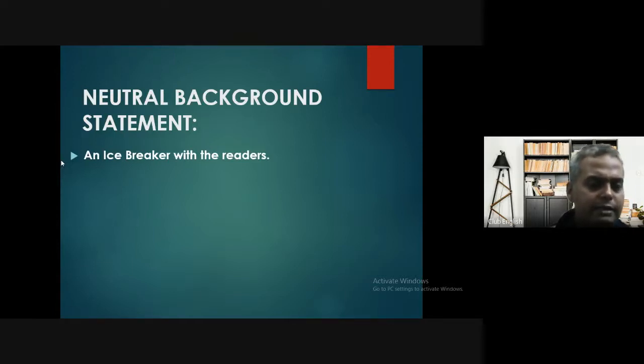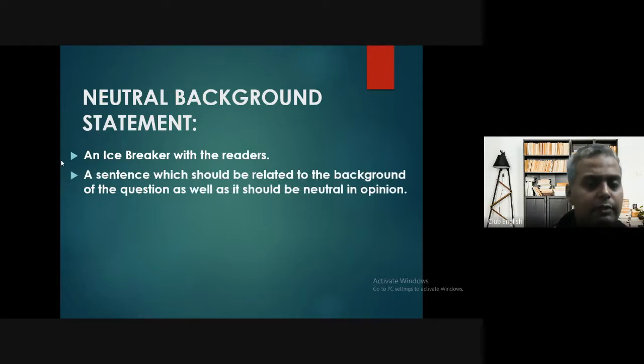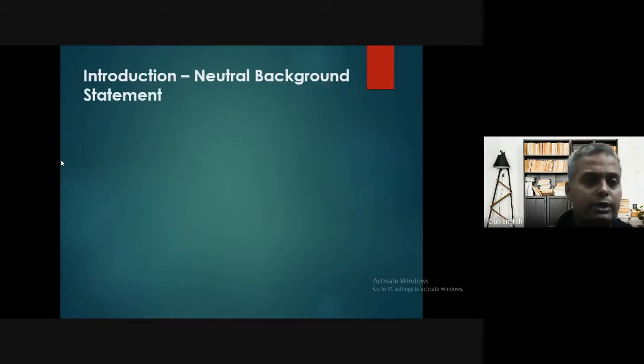Cambridge says that before writing, you should do an icebreaker with your readers. So the moment you get the question, you read it, make a strategy, and then start to write. But it should not take opinions or sides. It should be a simple statement with which you can start. So a sentence which should be related to the background of the question as well as neutral in opinion. As I told you, it should be neutral, right? So introduction, neutral background statement.